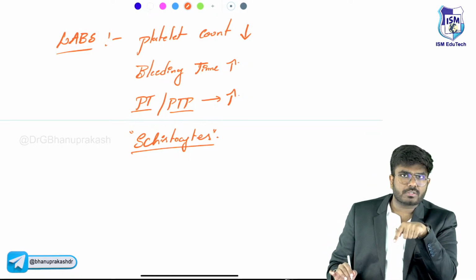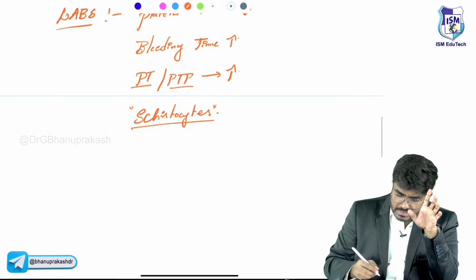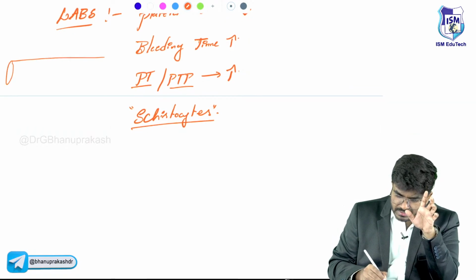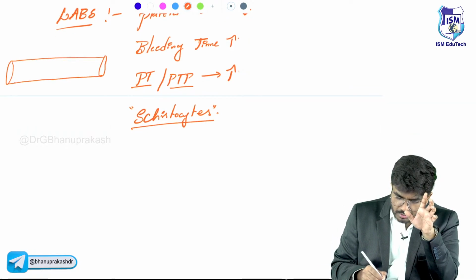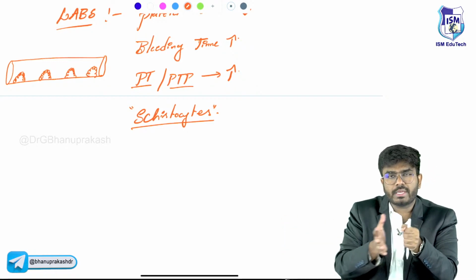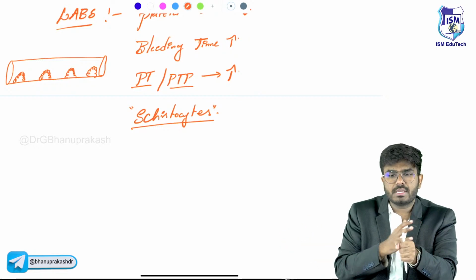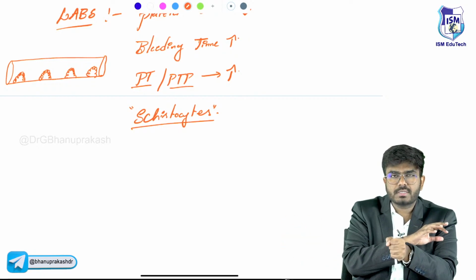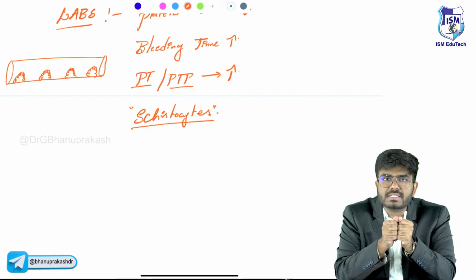See, in this condition also, tell me one thing. Unnecessarily within the blood vessels, there is formation of platelet microthrombi. These thrombi are forming unnecessarily. So when the RBCs are going within the circulation with high velocities, the RBCs get stuck to these platelet microthrombi and get sheared away.